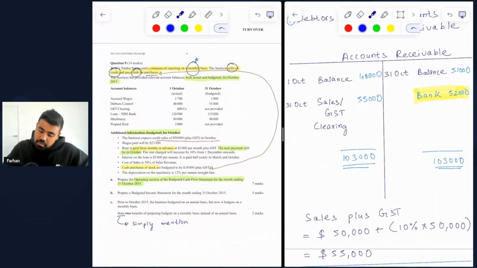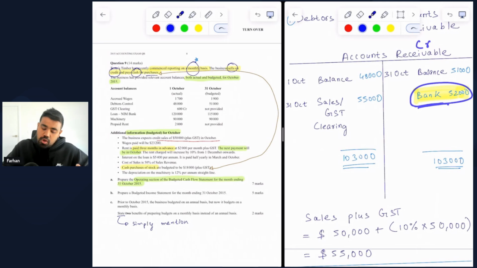Now, you also can see on the credit side the amount in cash that we have collected from our accounts receivable for the month ending 31 October. And I've highlighted this because this is the missing figure that we had to derive ourselves. So how do we derive this number?